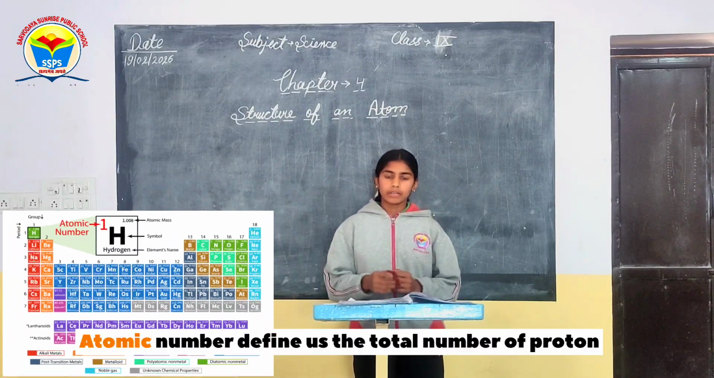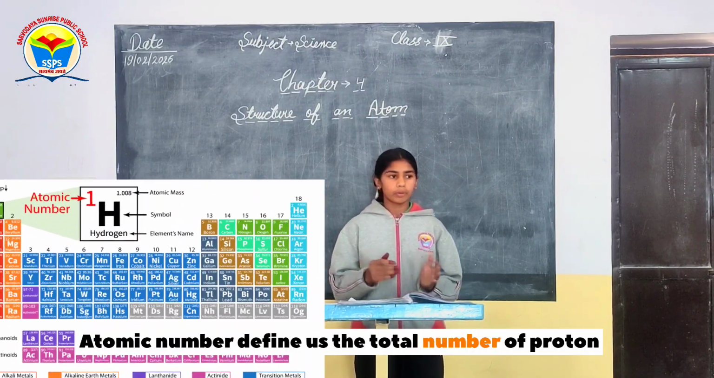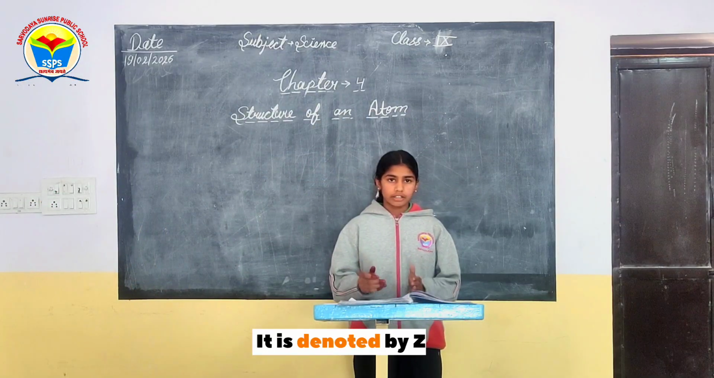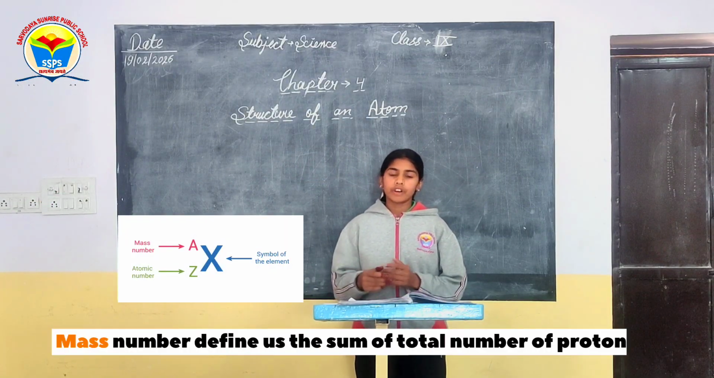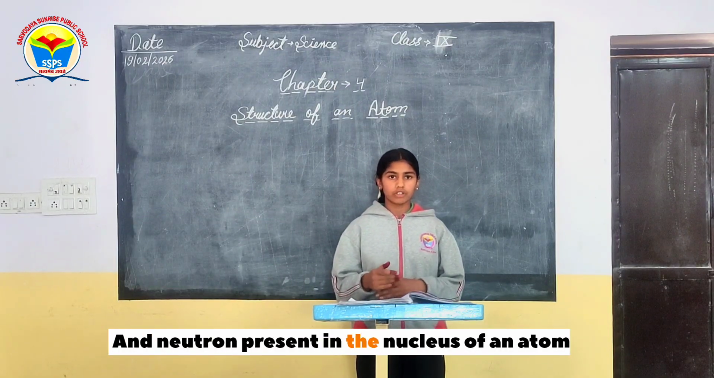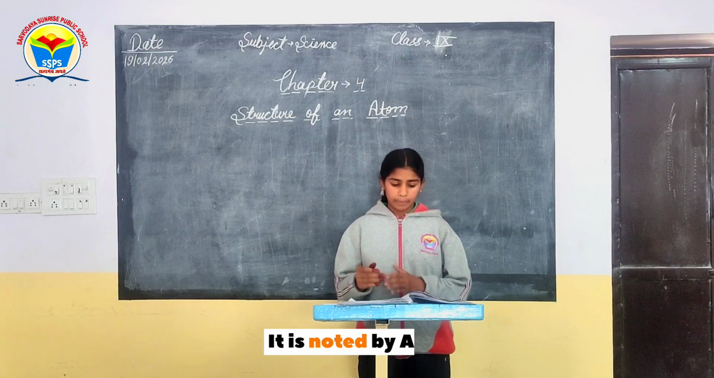Atomic number. Atomic number is defined as the total number of protons present in the nucleus of an atom. It is denoted by Z. Mass number. Mass number is defined as the sum of the total number of protons and neutrons present in the nucleus of an atom. It is denoted by A.